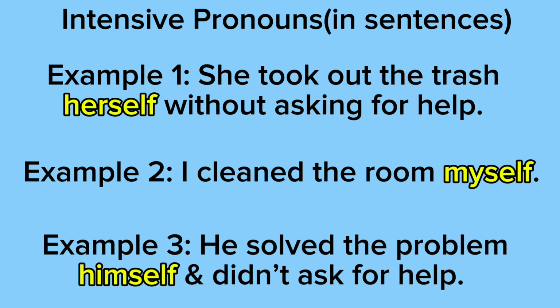Example 3 says, he solved the problem himself and didn't ask for help. So notice how we're placing emphasis on how he solved the problem himself. He didn't just solve the problem, he solved it himself, and he didn't ask for help. Remember, intensive pronouns are not essential to understanding the sentence. So we could also read this sentence as, he solved the problem and didn't ask for help, and notice how it would still make sense.